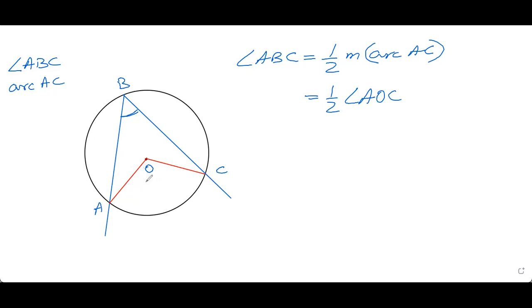So if I tell you that angle AOC is 120 degrees, you will say angle ABC is how much? Half of angle AOC. Calculate and tell. 60 degrees. I had asked one such example in the beginning, do now. This is called the inscribed angle theorem.